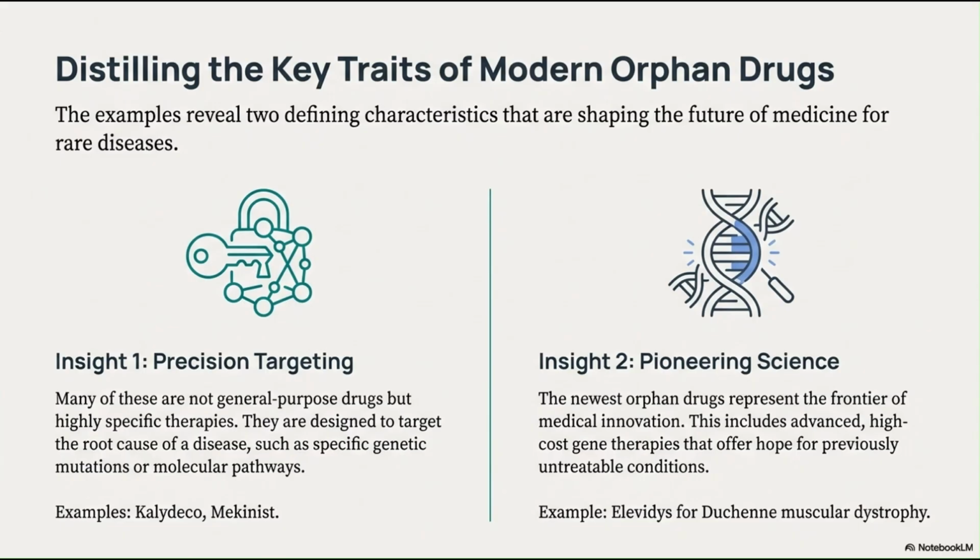Another insight is pioneering science. The newest orphan drugs represent the frontier of medical innovation, and this includes advanced high-cost gene therapies that offer hope for previously untreatable conditions. So the development of these new orphan drugs is a kind of limelight for medical innovation, because they are for the prevention, treatment, or diagnosis of conditions that were previously untreatable. We are treating them with the help of these modern orphan drugs.